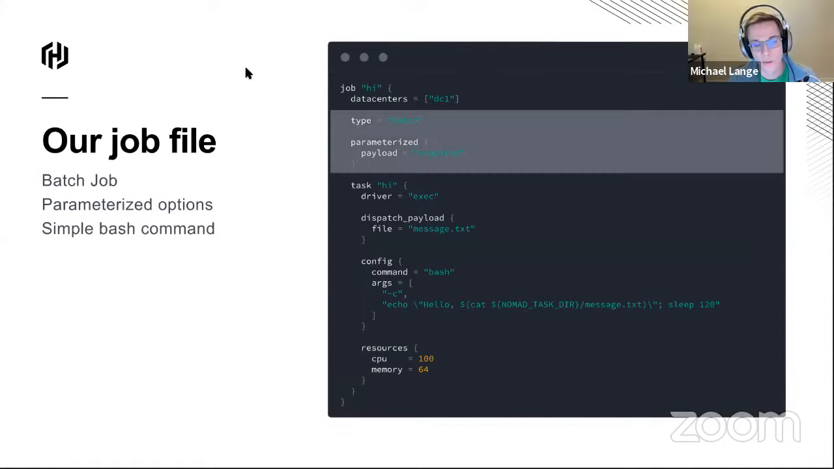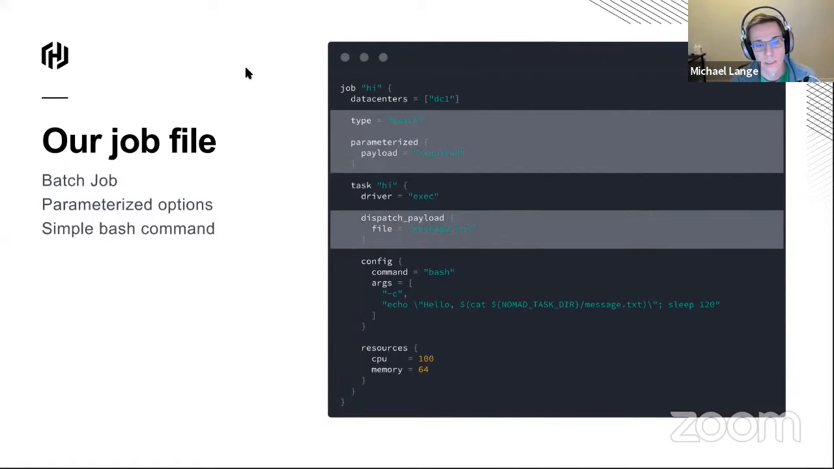First, we want to declare this as a batch job. And it has a parameterized stanza in it, which is what says, I'm not a normal batch job that should just run. I am a parameterized job. Therefore, this is a template. And the payload is required. And then inside of this task group, we'll see that there is a dispatch payload stanza.